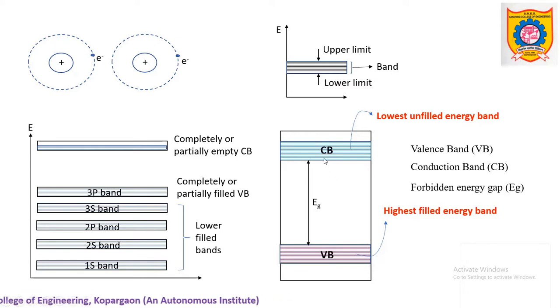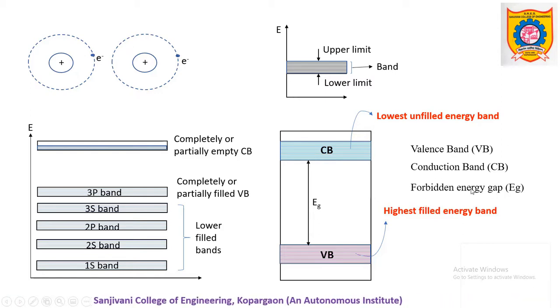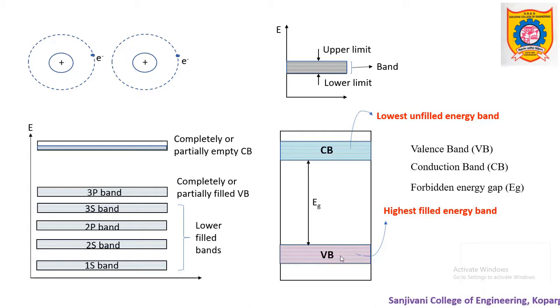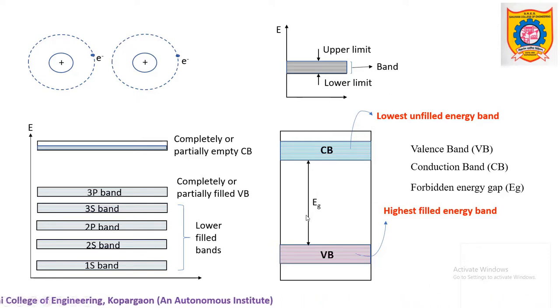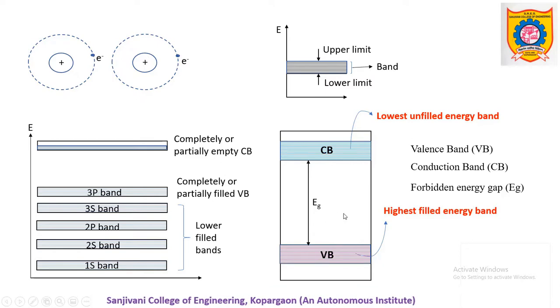Now there is some energy gap between valence band and conduction band, and this energy gap is called EG, that is, forbidden energy gap. The word forbidden means electrons are not permitted, not allowed in that gap. Electrons will stay either in valence band, or if sufficient energy is added, electrons will be transferred to conduction band. So this energy gap is free from electrons, and that's why it is called the forbidden energy gap.